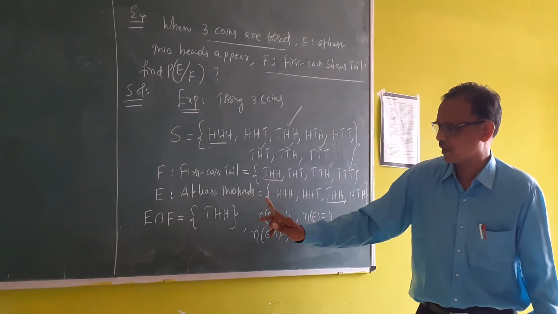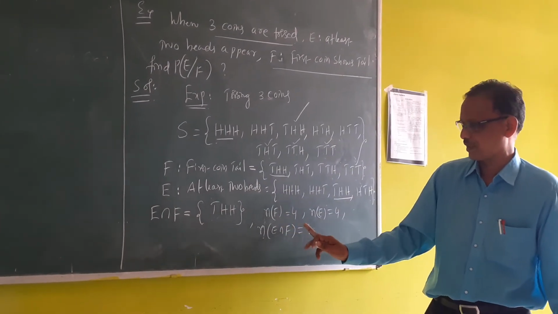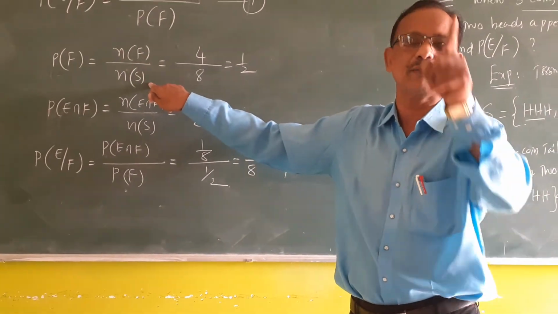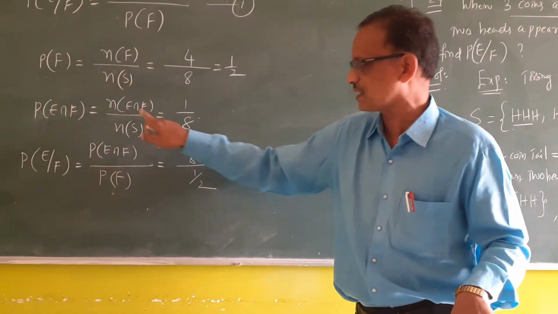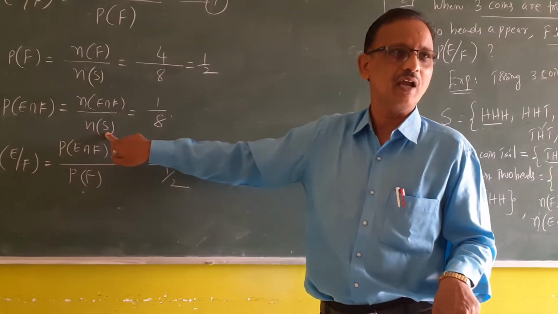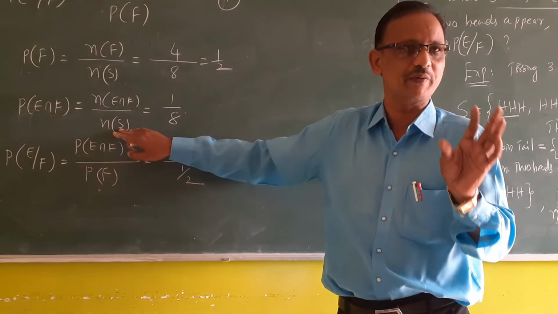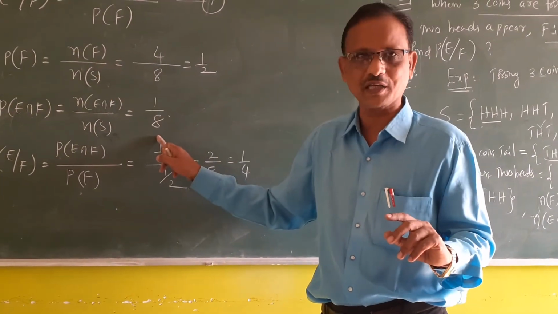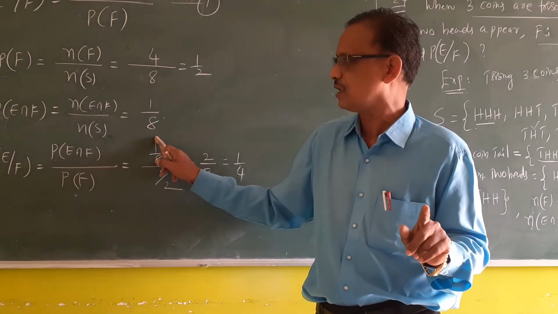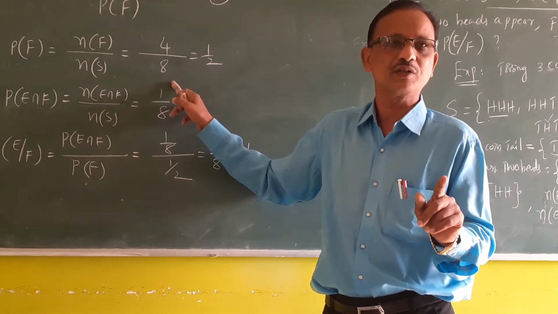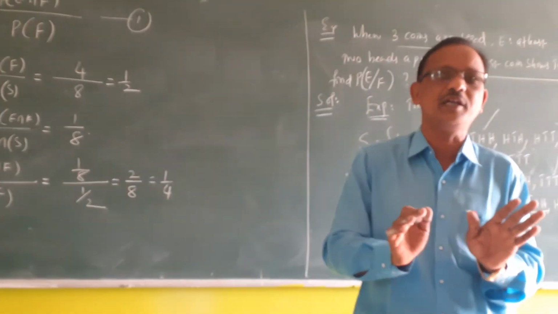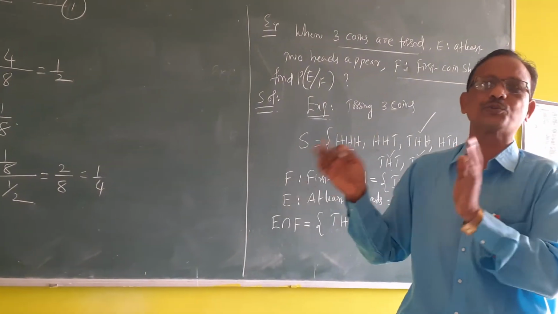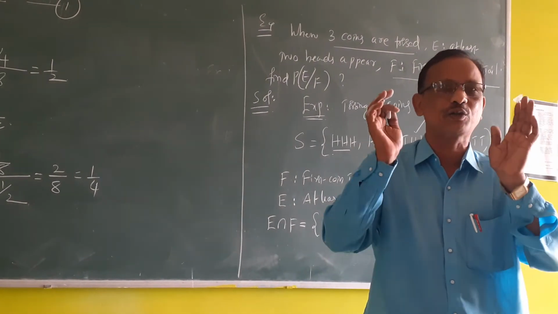See, suppose the probability of F, where we find the probability of F, this is based on the sample space. Among this sample space, what are the events which are favorable to this? So total 8 outcomes are there, in which the favorable outcome is only 1. So when we are finding the probability, the basic thing is that it depends on the number of possible outcomes, and we are finding the probability of a particular event.